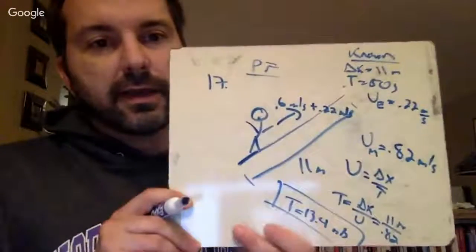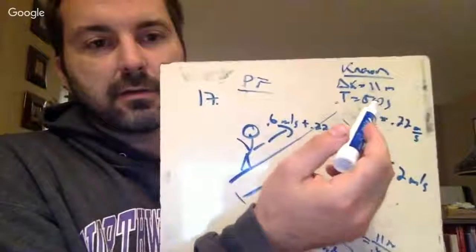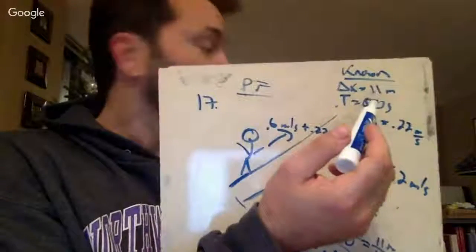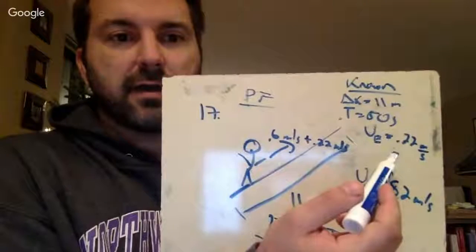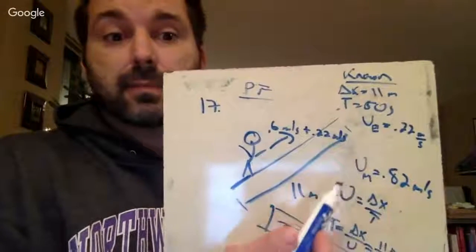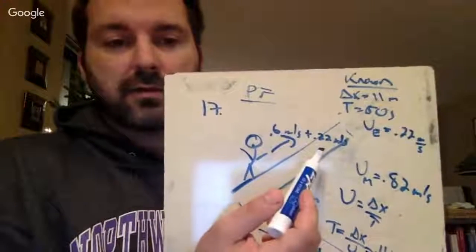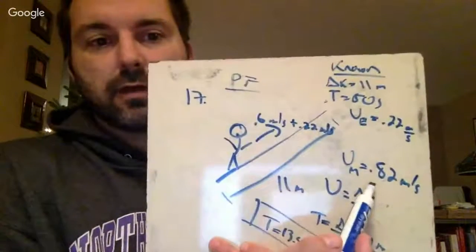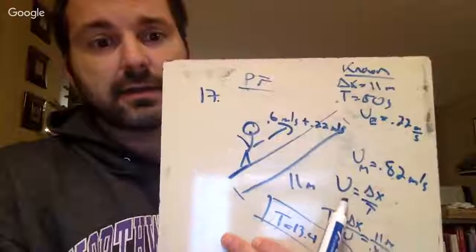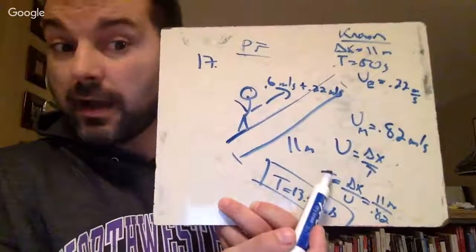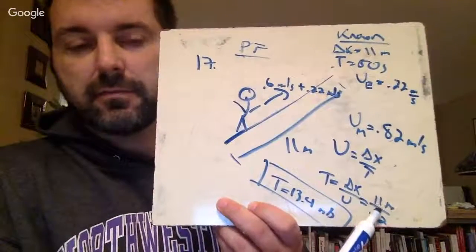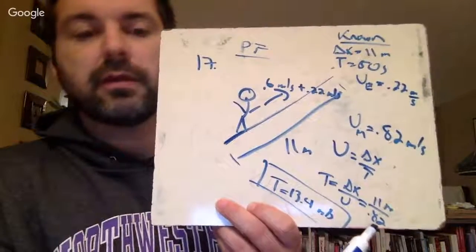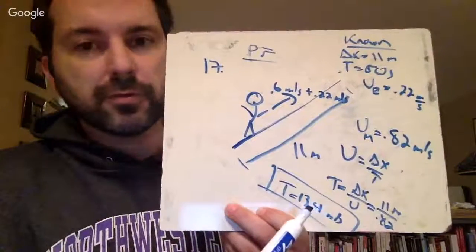Yeah, so again, up here I knew my initial distance and the time it took, so I could find the escalator's velocity. I then know my velocity is 0.6 meters per second. I added those together to get a total velocity of 0.82 meters per second. And then solving for time, I know my distance is 11 meters, and I know my velocity is 0.82. I found the time of 13.4 seconds for the time up the escalator.